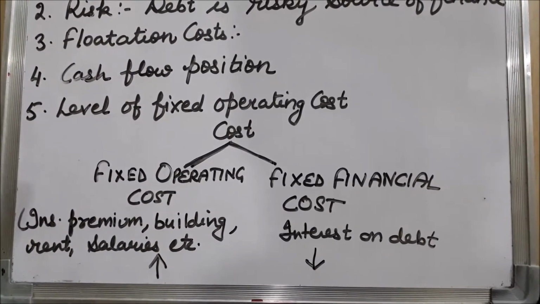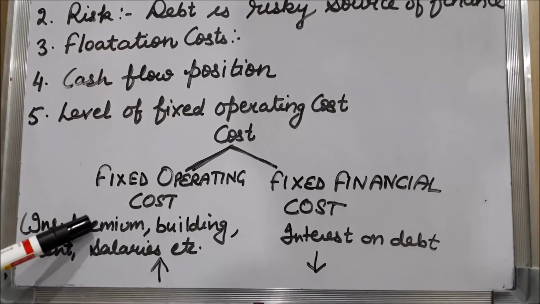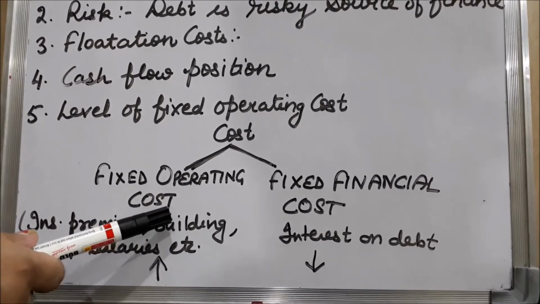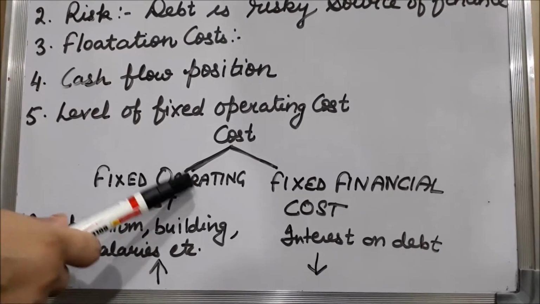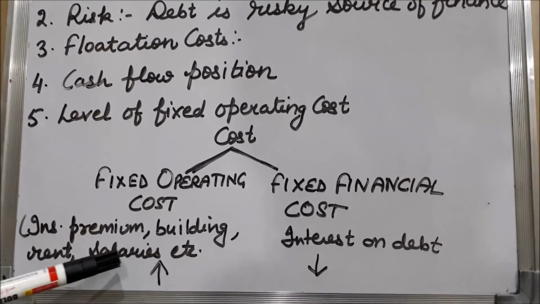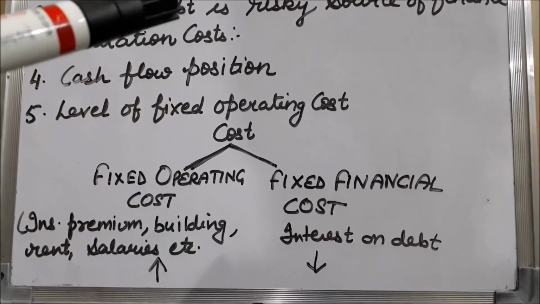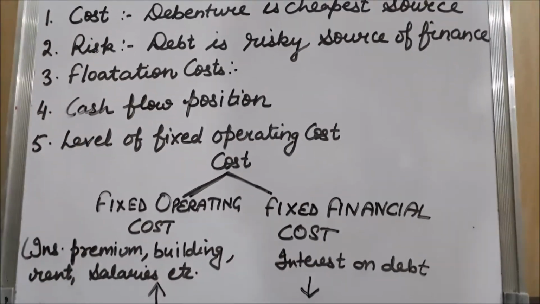But if a company's fixed operating cost is very low, they do not have an insurance policy or their building is their own and they are not required to pay any rent, that company can issue debt, meaning debentures, because it can bear the interest easily.